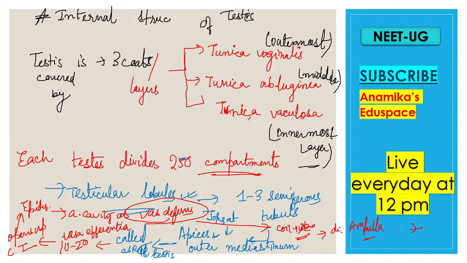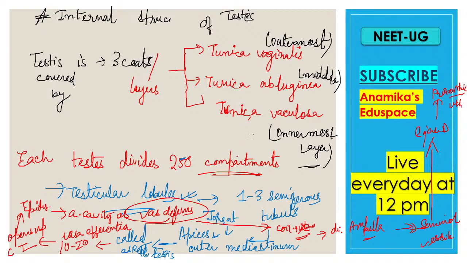Then it will receive what? It will receive the seminal vesicles, and then the vas deferens will form the ejaculatory duct. This ejaculatory duct will ultimately open to the prostatic urethra. So this is all the part of the testes.